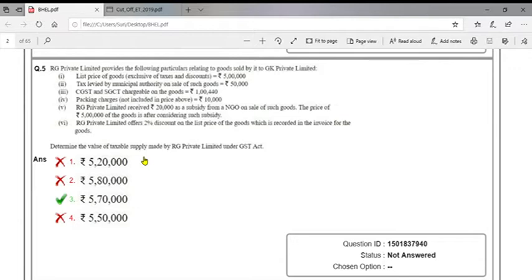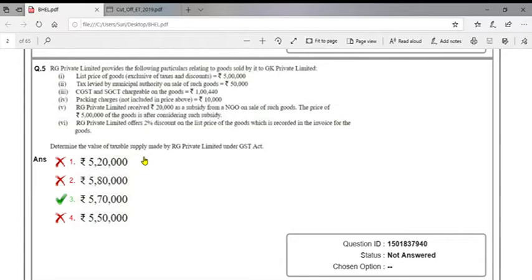RG Private Limited received 20,000 as a subsidy from NGO. Here's an important point. Any subsidy received from central government or state government should not be included. Any subsidy linked to prices and received from other than central government or state government should be included. So this 20,000 received from NGO, which is on sale of such goods, which is linked to price, so 20,000